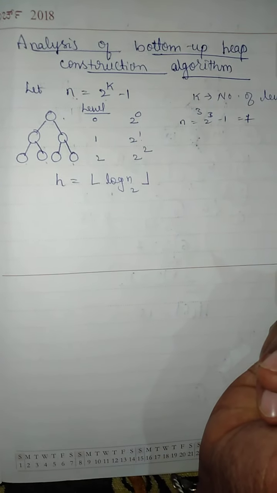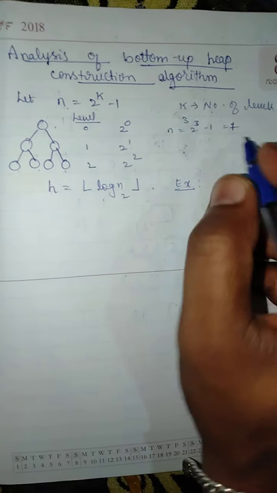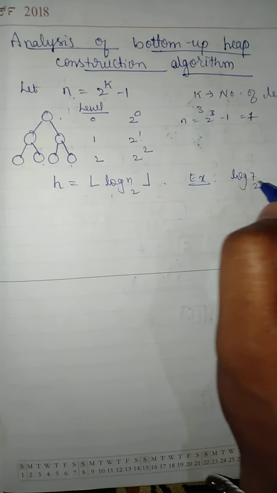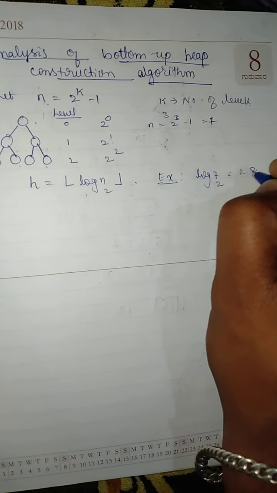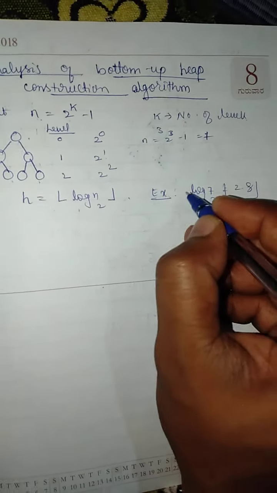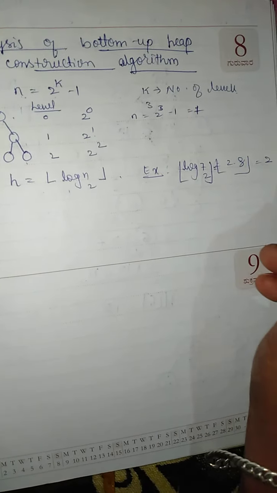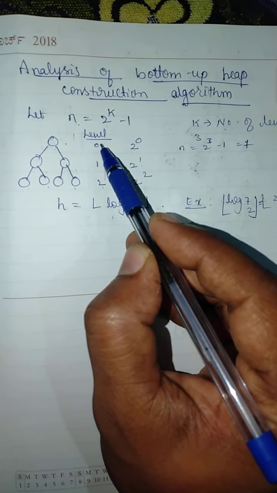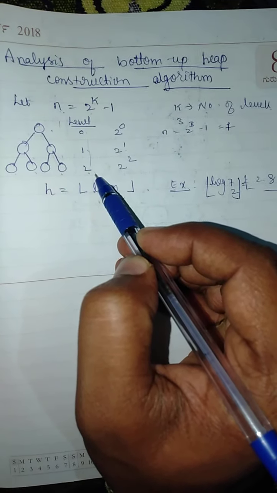One example: if there are 7 nodes in this complete binary tree, then log 7 base 2 turns out to be about 2.8. The floor of 2.8 is 2. So height is 2, I mean the levels go 0, 1, 2, that is the meaning.